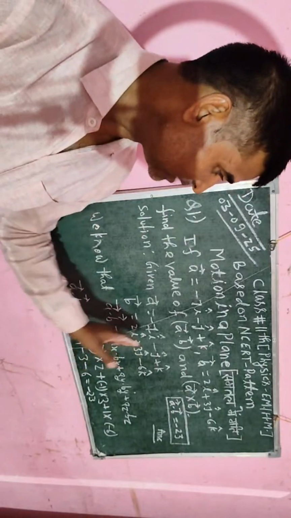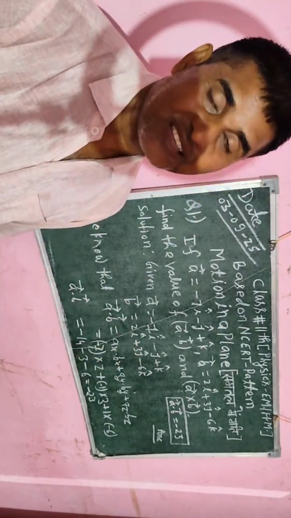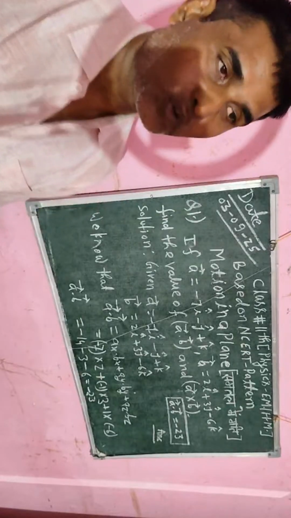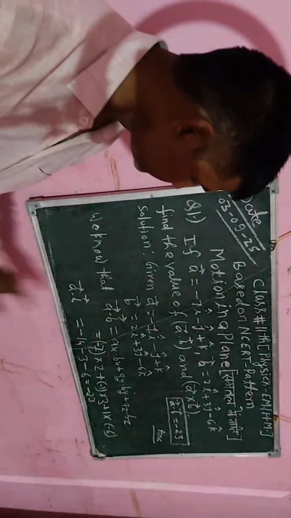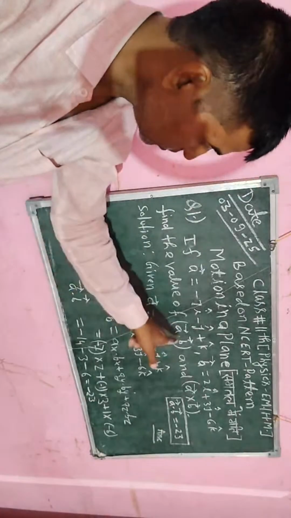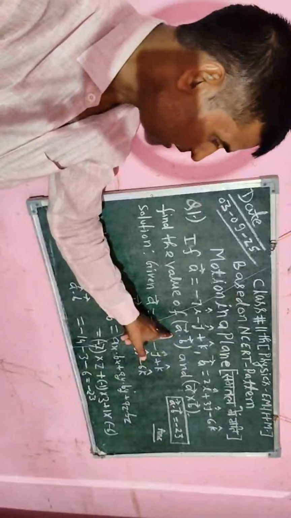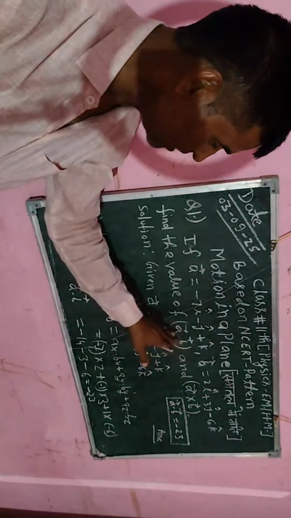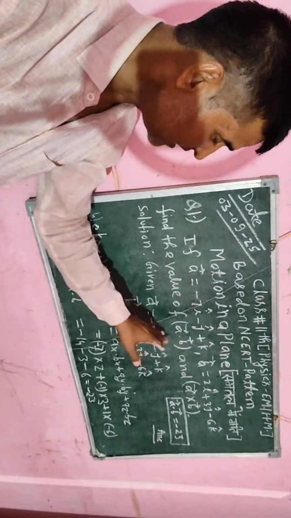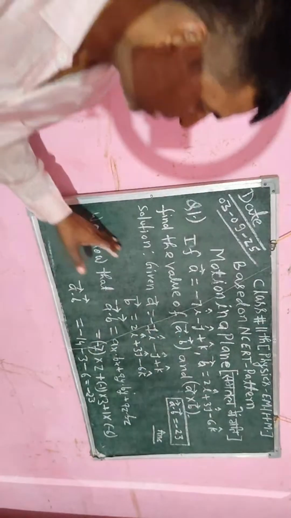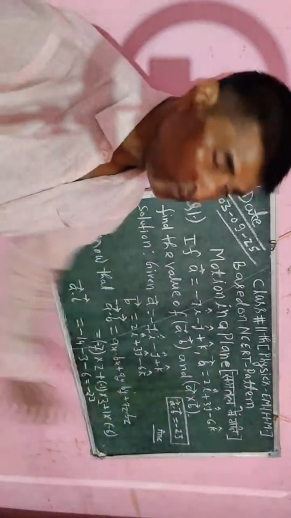Okay, now the answer of the first question I have already found. Now I will erase this one, and then after erasing I will get the value of A cross B.